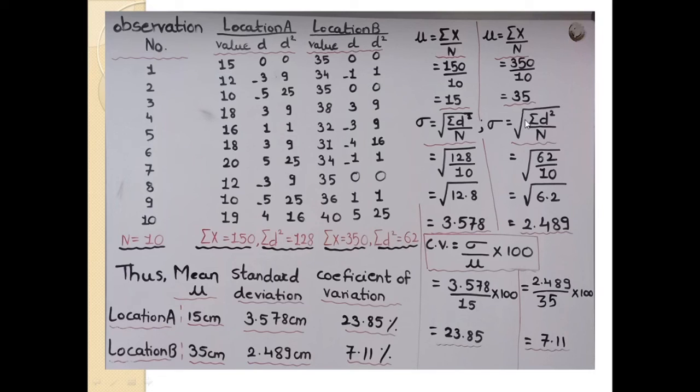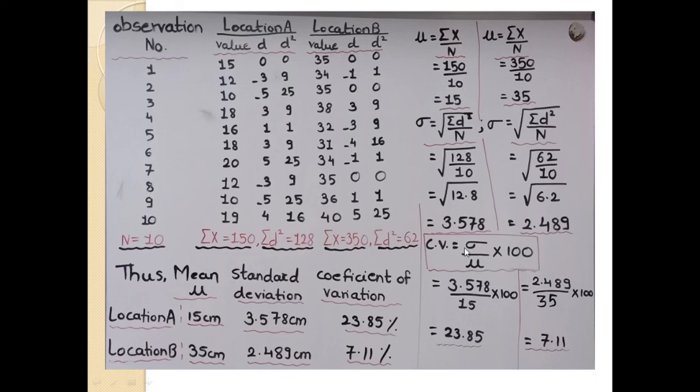Next I am calculating the standard deviation. The standard deviation is equal to the square root of summation of d square upon n, the square root of 62 upon 10. 62 is the summation of d square and 10 is the total number of observations. Then 6.2, the root of 6.2 is 2.489.